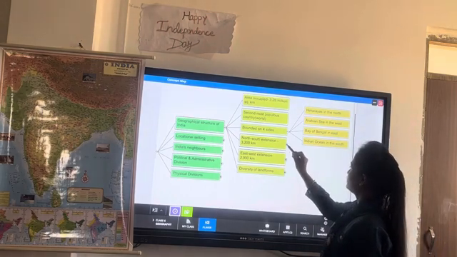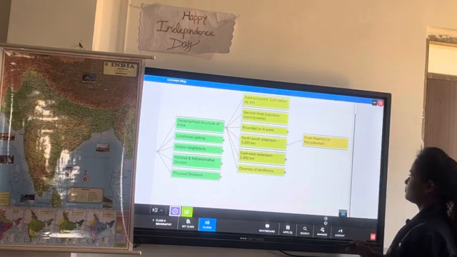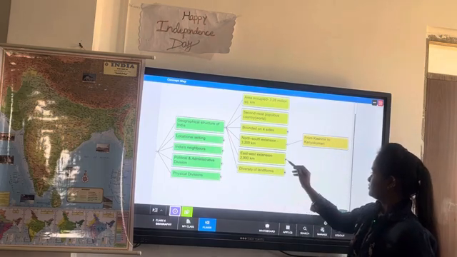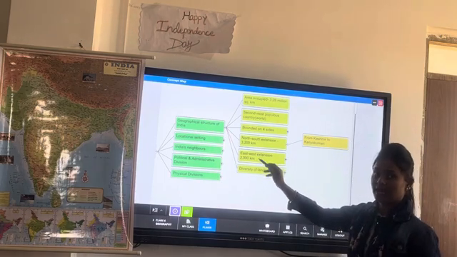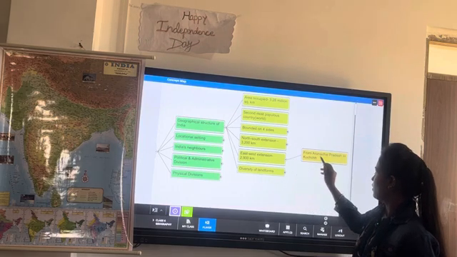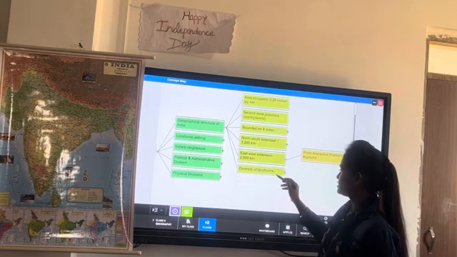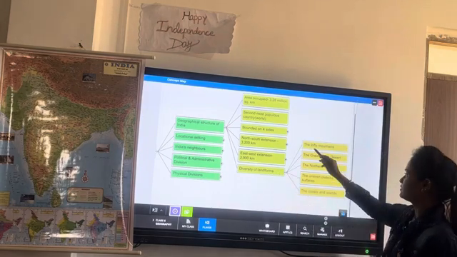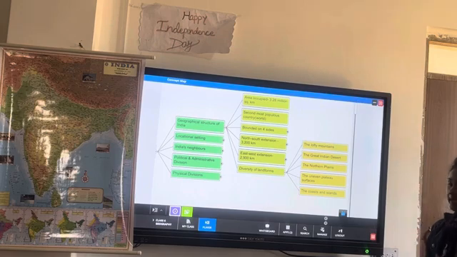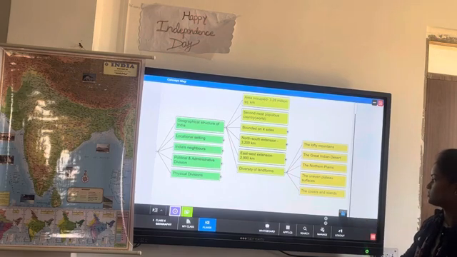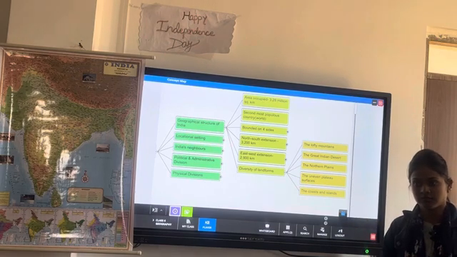The north-south extension is from Kashmir to Kanyakumari, and the east-west extension is 2,900 kilometers from Arunachal Pradesh to Kutch. India also has different landforms, like lofty mountains, the Great Indian Desert, the Northern Plain, the plateau surface, and the coast and the islands.